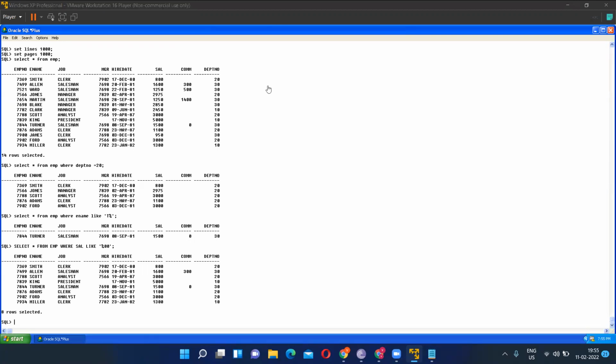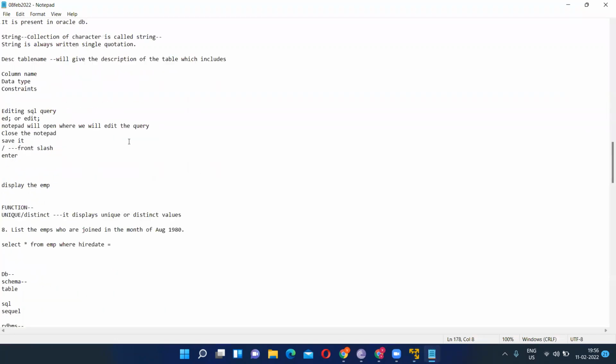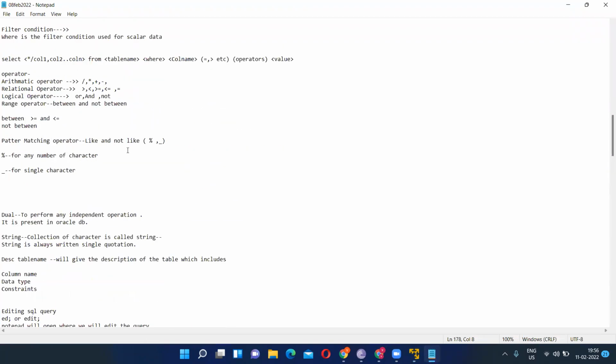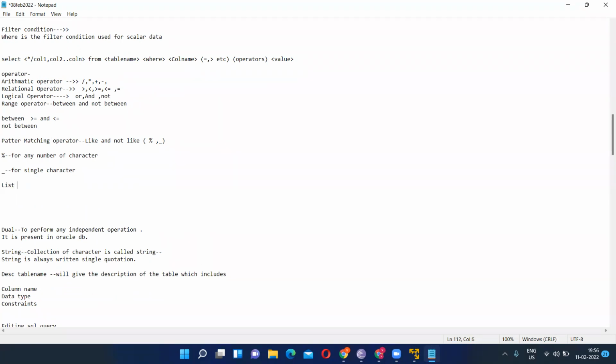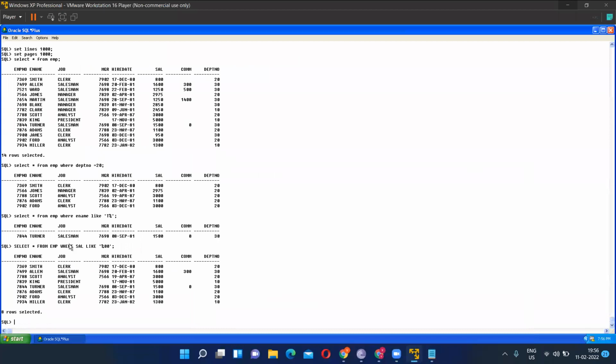Yes. Very good. So if you are clear with the pattern matching operator and range operator, there is something called the list operator, so we can discuss this before proceeding further. The list operator is nothing but IN, and then there is NOT IN. See, if I have to get department 10 or department 20, what is the query? Can someone tell me?